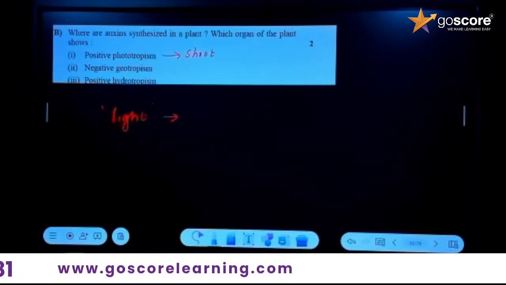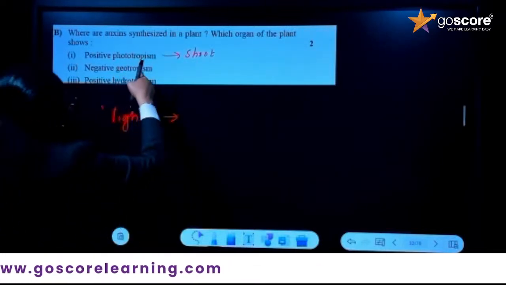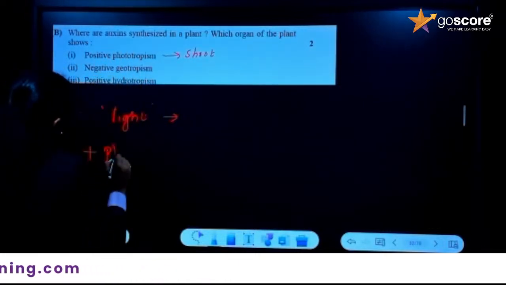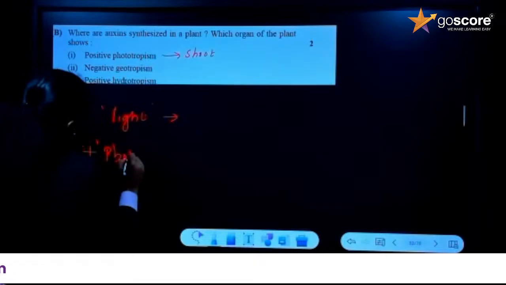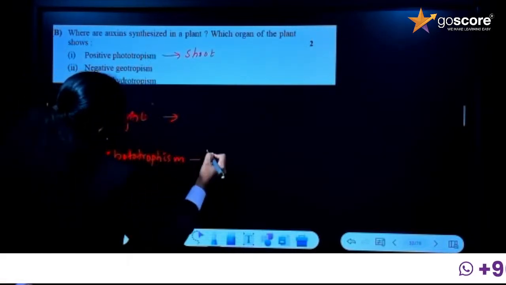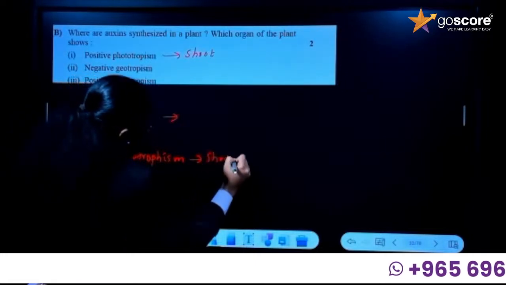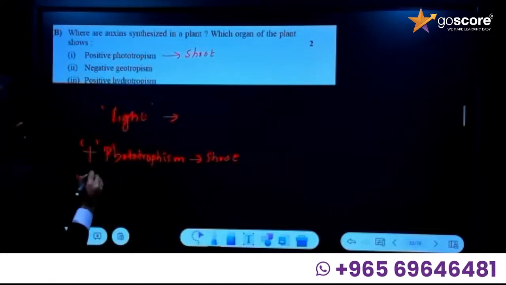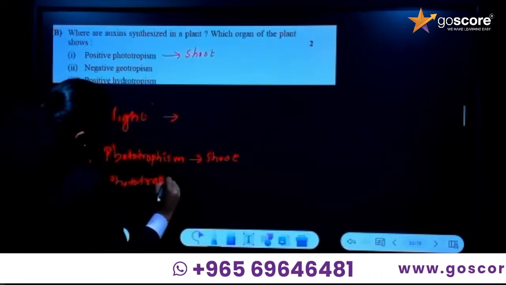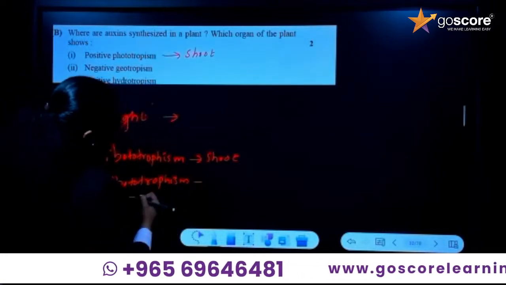Then the next question, negative phototropism. If positive phototropism is by the shoot, then which part will show negative phototropism?